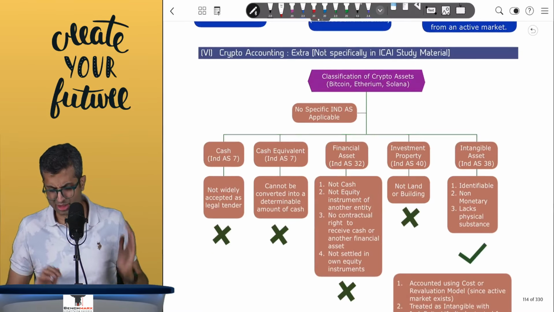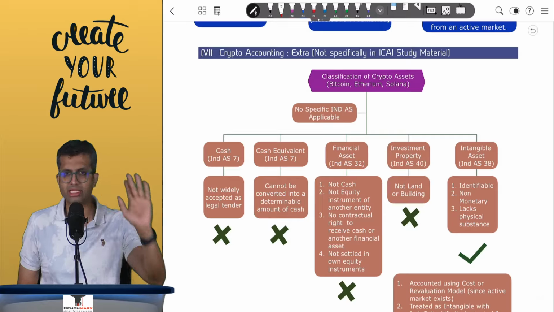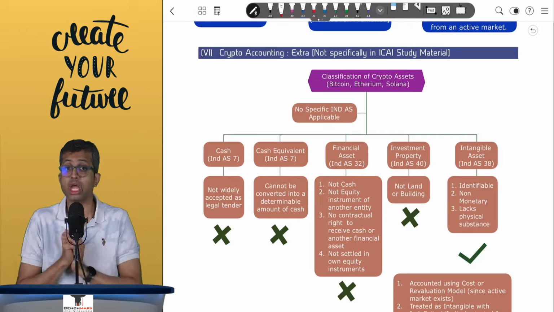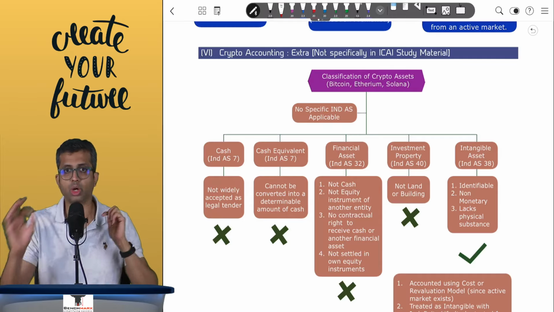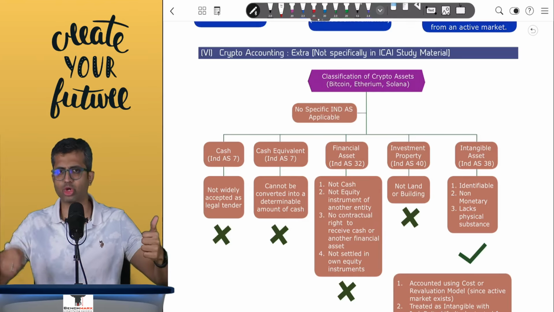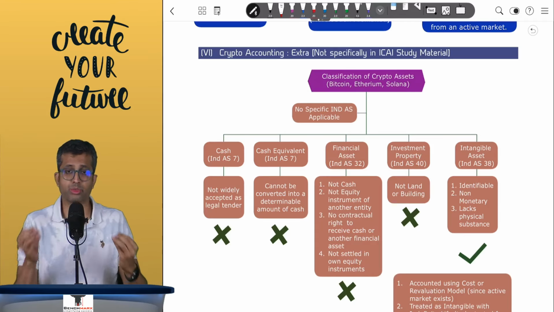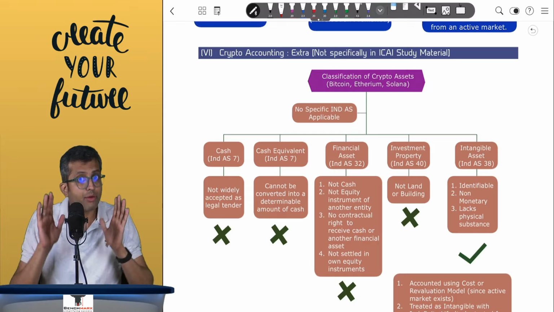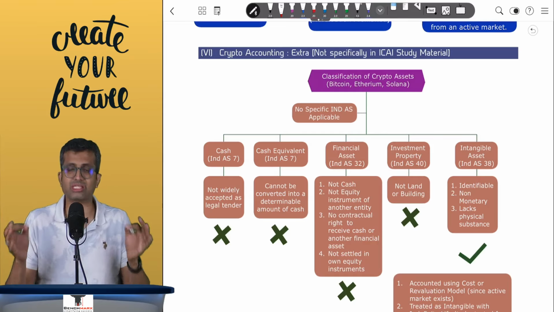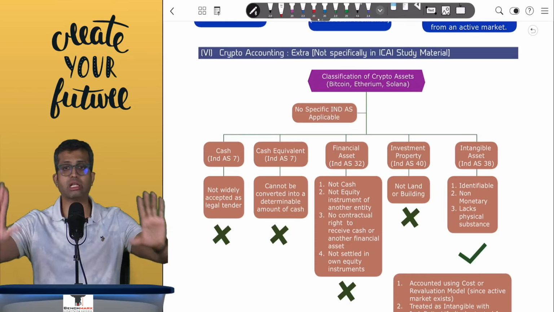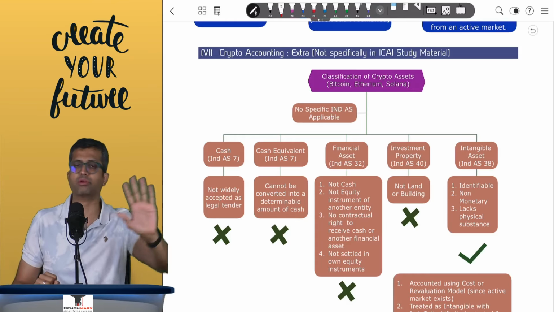Now, a separate extra thing which is not there in your ICAI study material, but for your general understanding, is what happens in case of crypto accounting. Now, crypto cannot be shown as a cash because it is not legal tender, nor is it a cash equivalent. Next, it is not an investment property because it is not land or building. Financial asset, it is not a contractual right to receive cash, and hence, as we speak, till the time this definition gets amended, crypto is not even a financial asset.